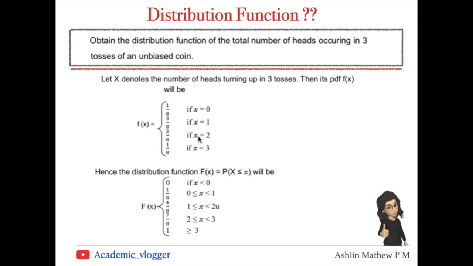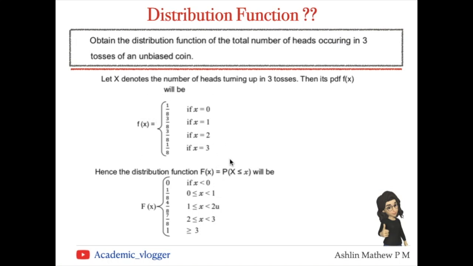Similarly, if X takes value 2, that means the number of heads turning up in 3 tosses is 2. That means either it could be head, head, tail, or head, tail, head, or tail, head, head. So there also we have 3 out of 8 cases. And in the third case, when X is equal to 3, the only case is head, head and head. So that is 1 by 8.